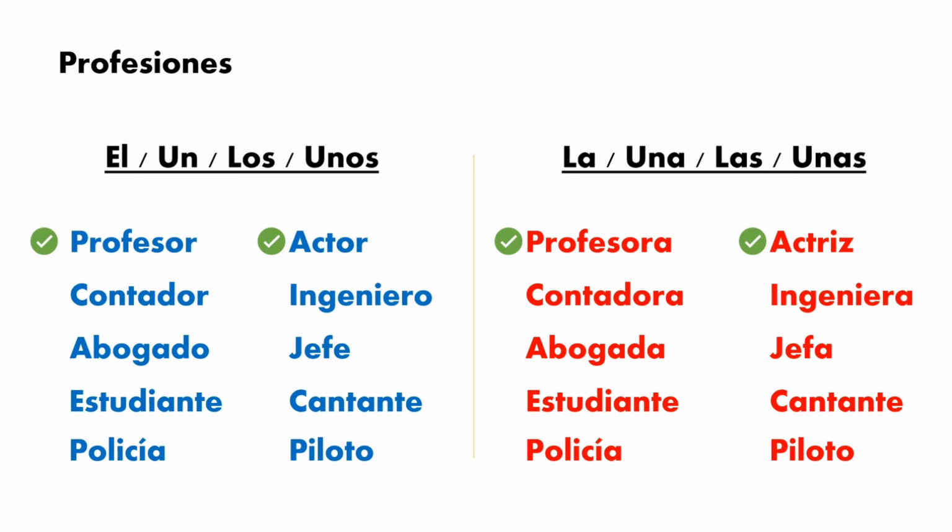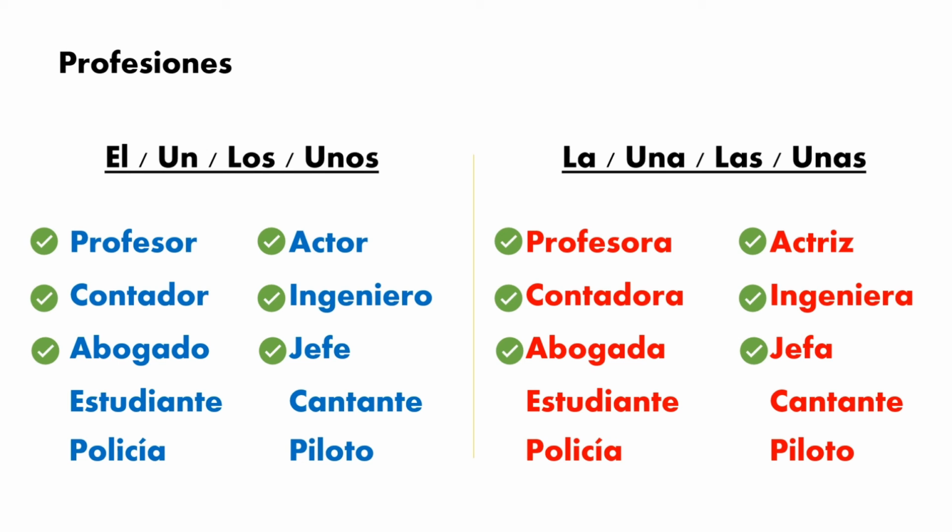Let's continue. Contador, contadora, ingeniero, ingeniera. If you notice, we only change the last O for an A, or in the case that it ends with a consonant, we only add the letter A. The next one, abogado, abogada, jefe, jefa. In this case, we only change the letter E for the A, for feminine, okay? That would be most of the cases.